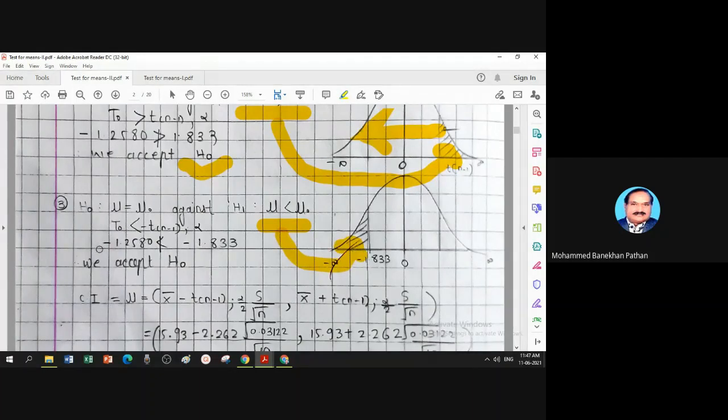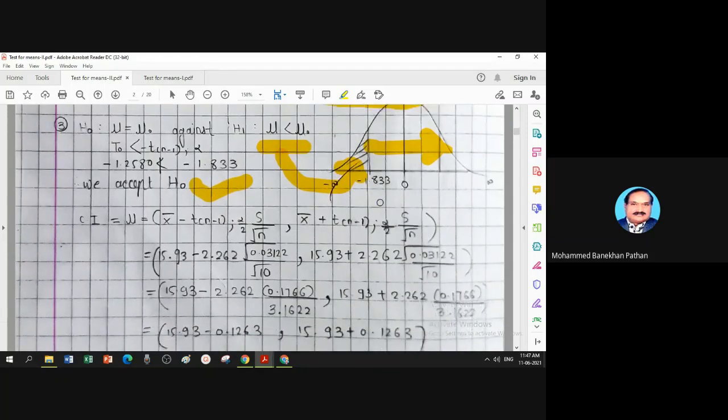Again, calculation of test statistic is minus 1.25, cutoff is minus 1.83, so minus 1.25 will be here, above that. So again here you have to accept your hypothesis. I think by graph you get a clear understanding about the decision whether you have to accept or reject.